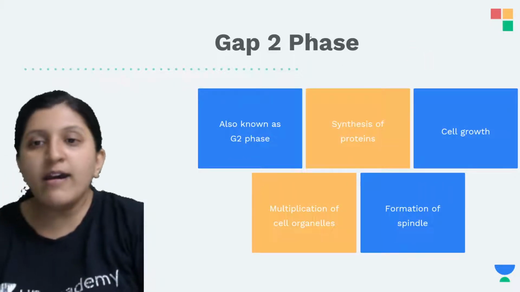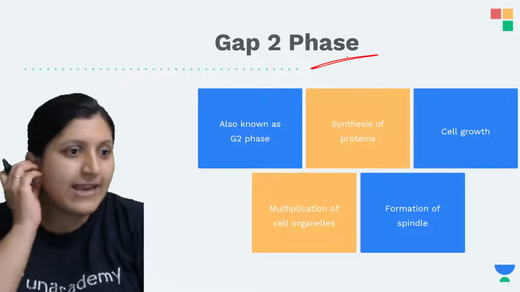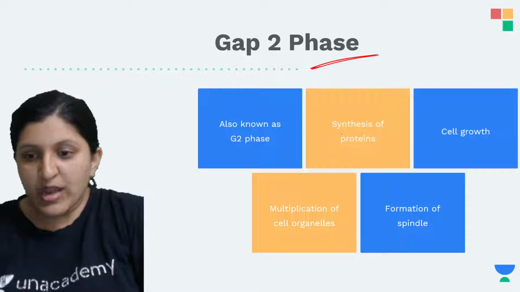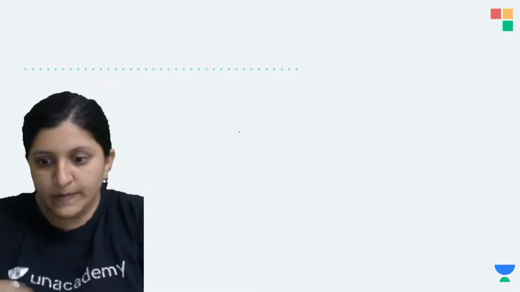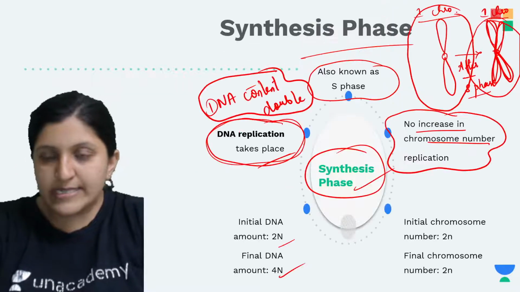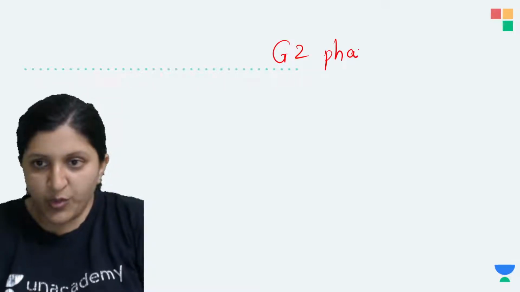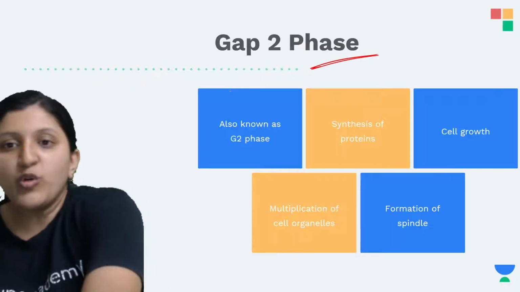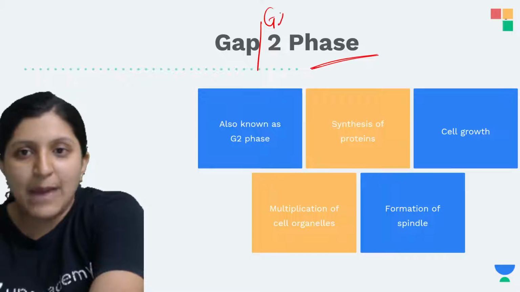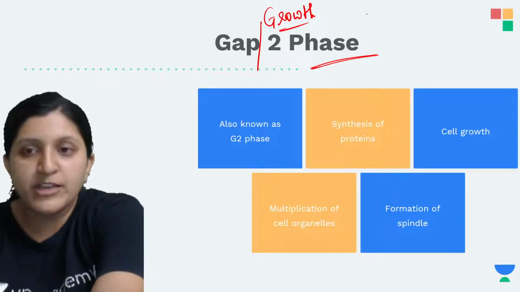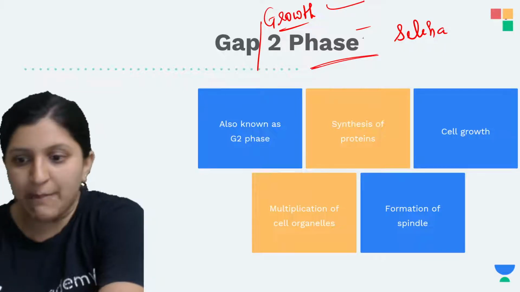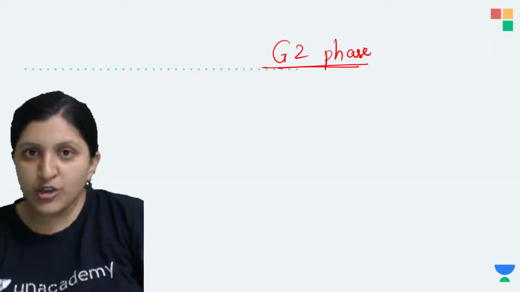Okay, so here in the gap 2 phase, what exactly is the change that we can see in a gap 2 phase? So now I'll just explain it to you here. So S phase, these are the changes occurring. Okay, so in growth 2 phase, before we see that, let's see what exactly happens in a growth 2 phase. So growth 2 you can also call it as gap 2, but since in the syllabus it is mentioned as growth, so you can go with the growth itself instead of a gap.